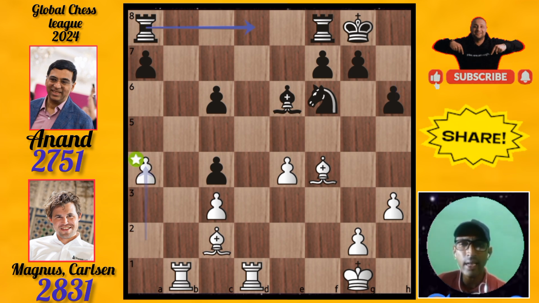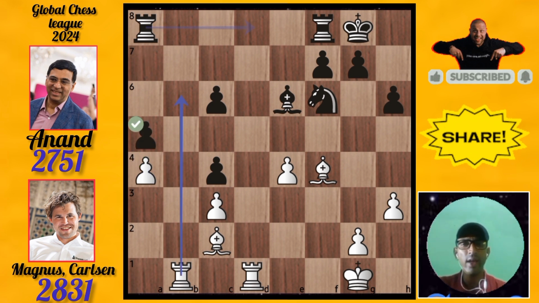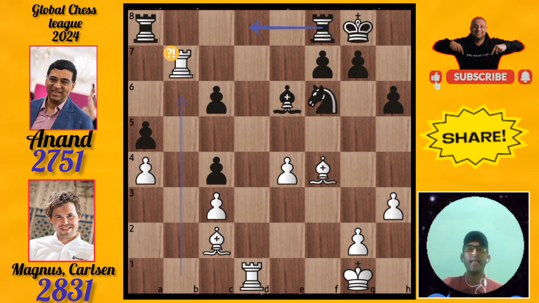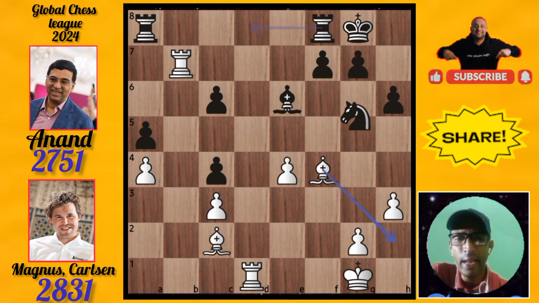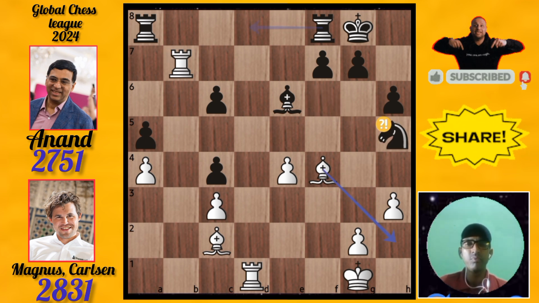Now Magnus is playing amazingly, pushing the pawn to a4. Then Viswanathan Anand pushed the pawn to a5. Now it is Magnus's turn. Magnus moved the rook to b7. This is an inaccuracy made by Magnus Carlsen. After that, it is Viswanathan Anand's turn. He played his knight to h5. This is an inaccuracy made by Viswanathan Anand.